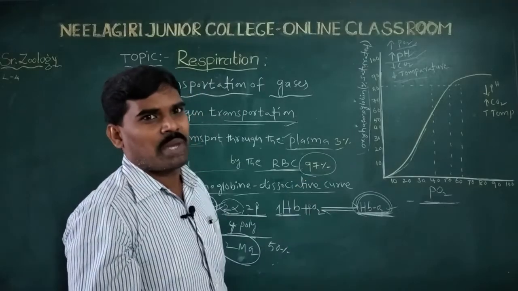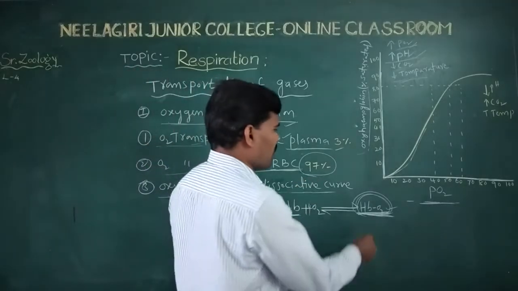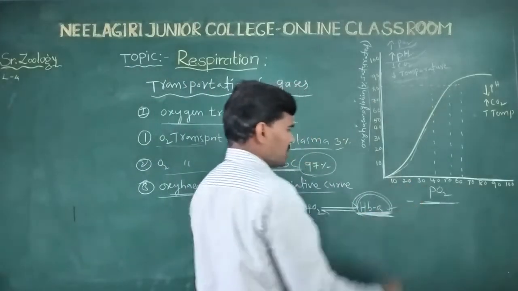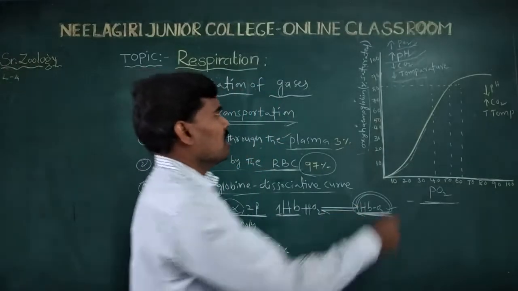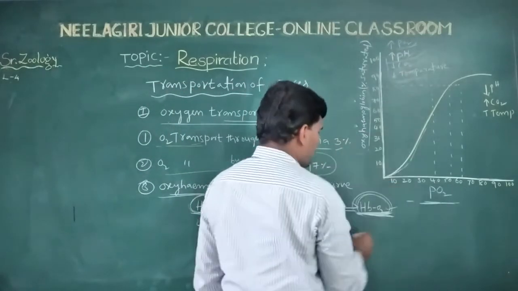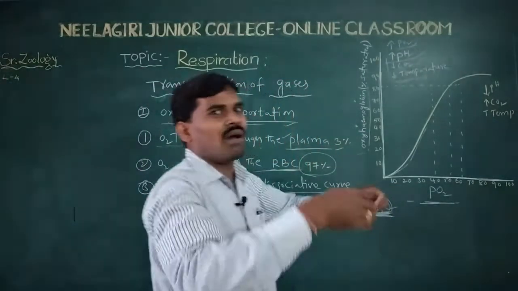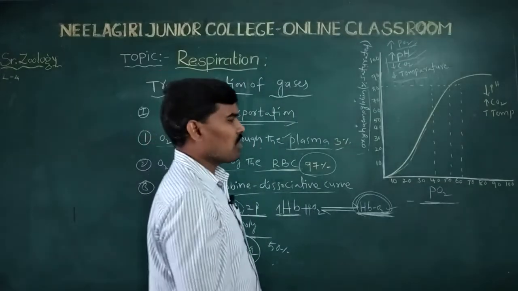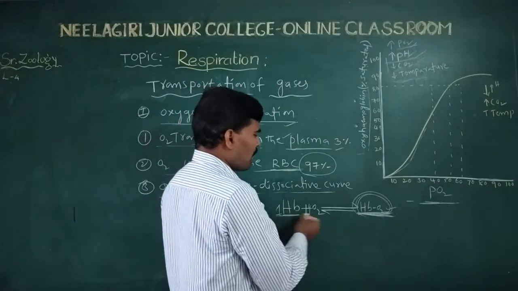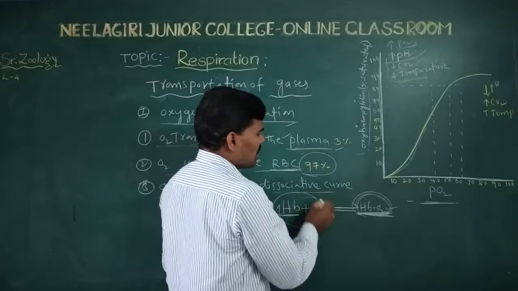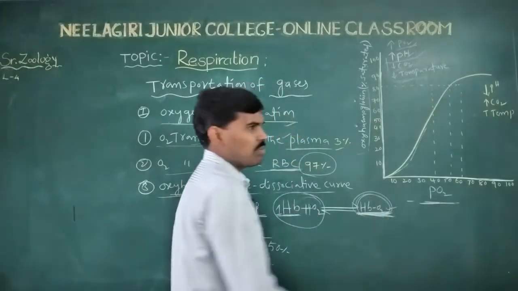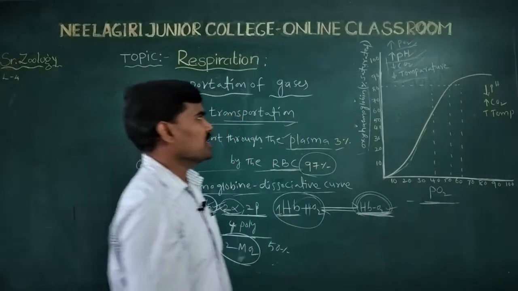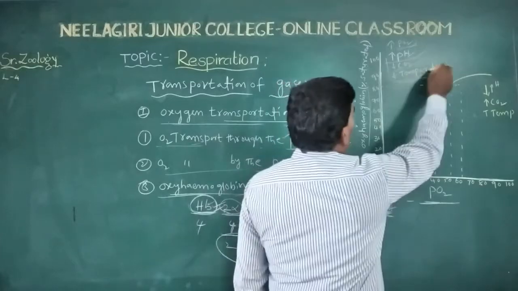Under these favorable conditions, oxyhemoglobin is formed. Under these favorable conditions, hemoglobin binds the oxygen, forming oxyhemoglobin.